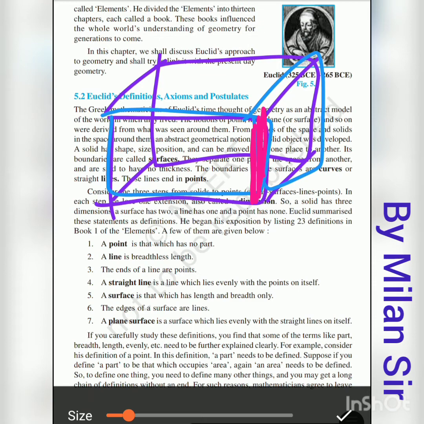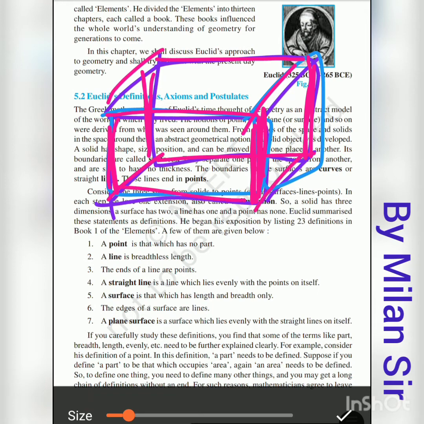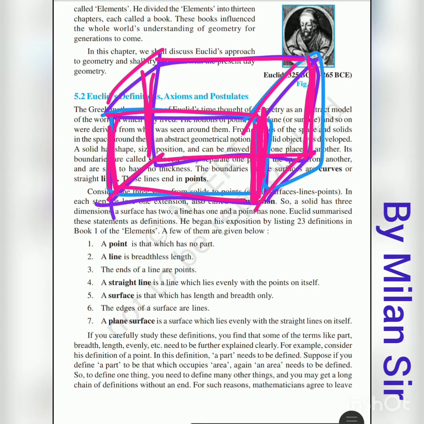So if we think about a room, then in total we have 12 edges, right? 4 in the upper part, 4 in the base, and 4 edges around. That means around we have these 4 edges. If we think about the top part, here we have 4 edges. If we think about the bottom part, here we have 4 edges. So in total we have 12 edges in a room. So edges mean the intersection line of two surfaces.